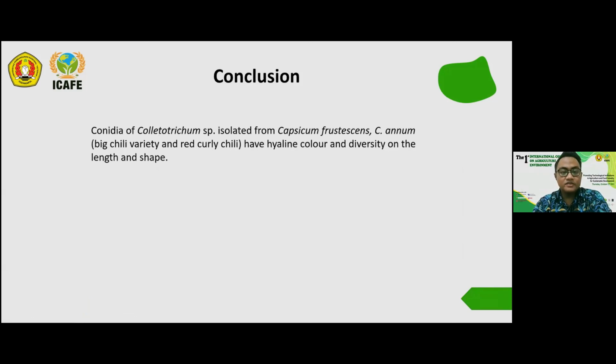We conclude that conidia of Colletotrichum isolated from Capsicum frustescens, Capsicum annuum, big chili variety, and also red curly chili have hyaline color and have diversity in the length of the conidia and also in the shape.